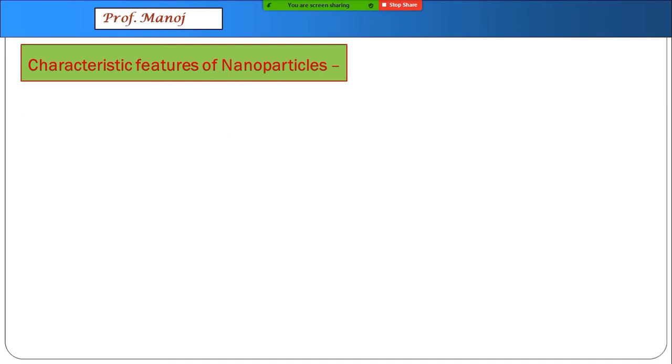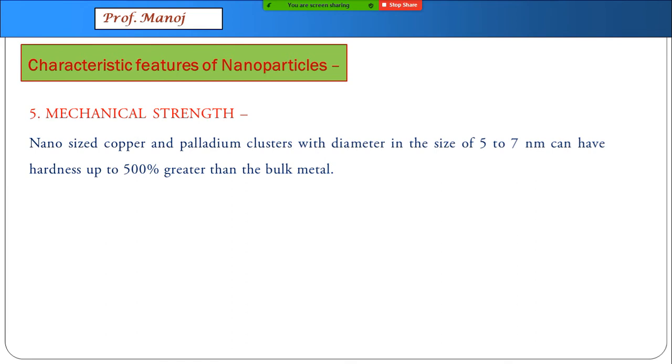Then the next property we learn here is called mechanical strength. Nano-sized copper and palladium have been studied with a diameter of about 5 to 7 nanometers, and hardness has increased 500% compared to the original copper and palladium. So the funny thing is, if they go to the nano size, hardness is found to increase more.